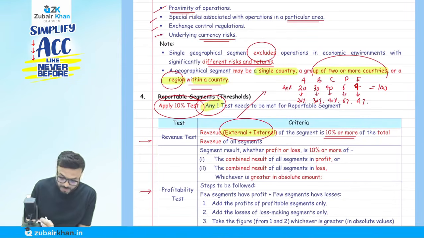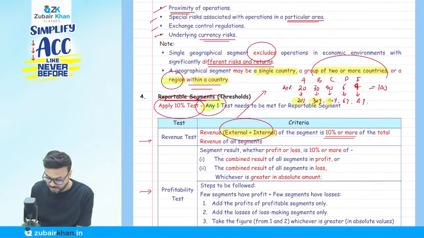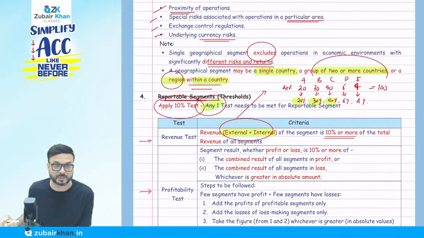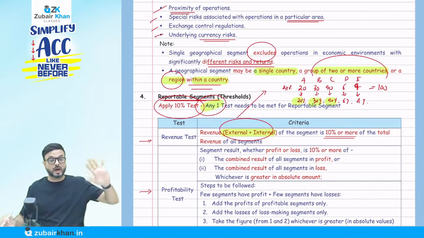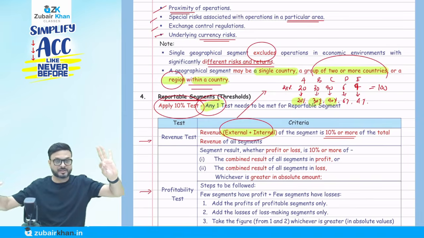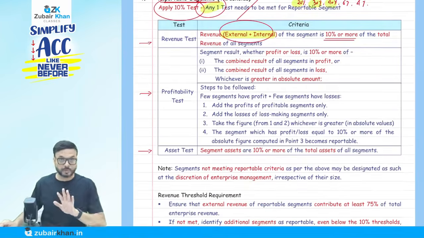So which are the reportable segments here? A, B, and C, because their revenue is 10% or more. So we have 5 segments, and out of 5, 3 are reportable. What to report, we'll discuss later. Now the second test, profitability, I will discuss later.